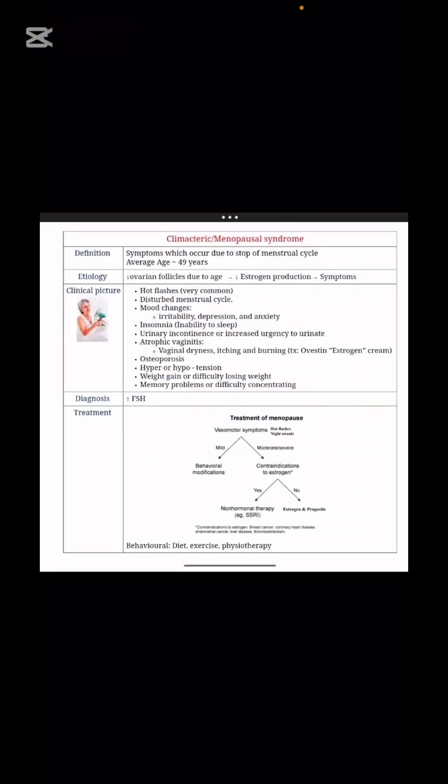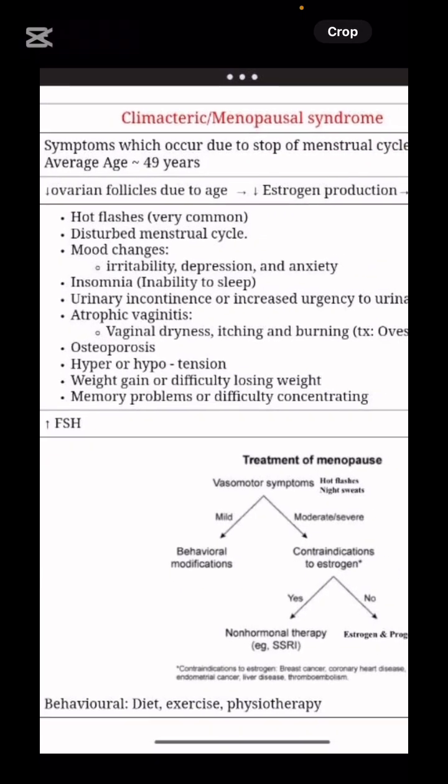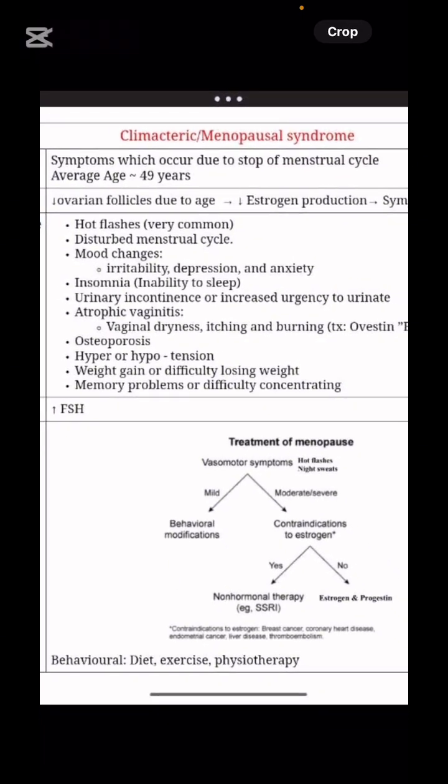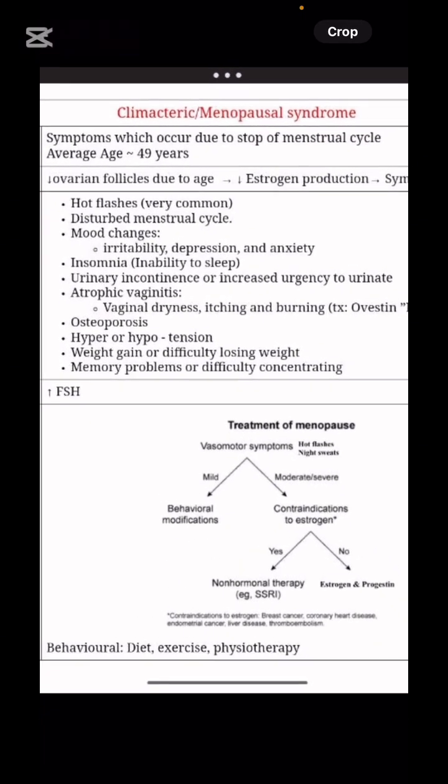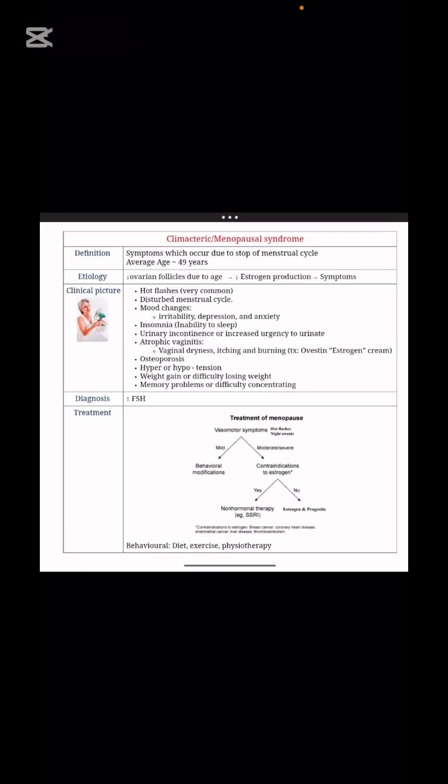Next is climacteric or menopausal syndrome. Climacteric syndrome, what is this? Symptoms which occur due to the stop of the menstrual cycle. Average age is 49 years. So etiology is what? Decreased ovarian follicles, with decreased estrogen production. So what symptoms will the patient have? Hot flashes, disturbed menstrual cycle, mood changes, insomnia, dryness in the vaginal area, weight gain or difficulty in losing weight, memory problems or difficulty in concentrating.